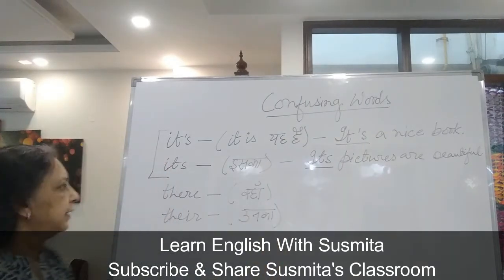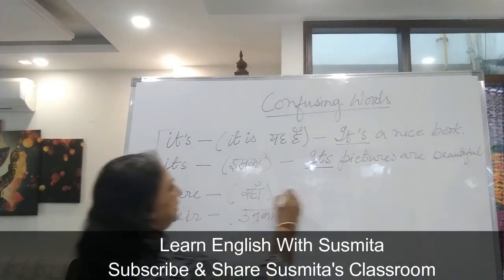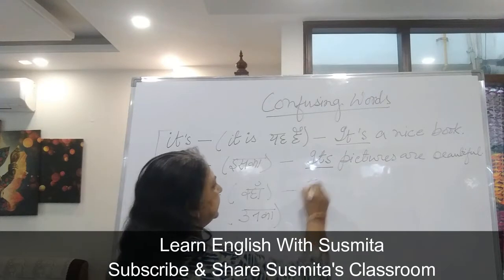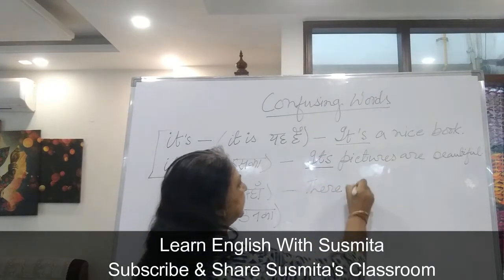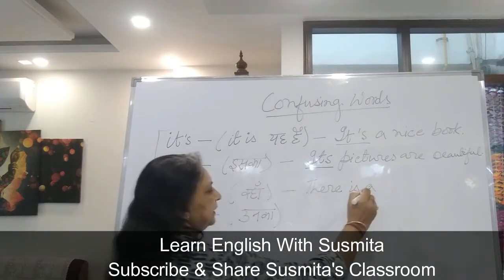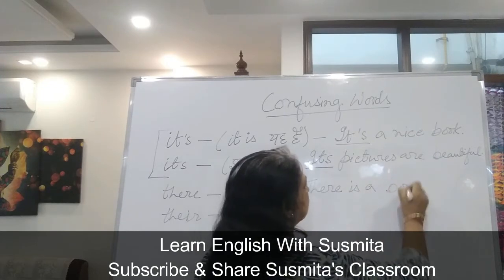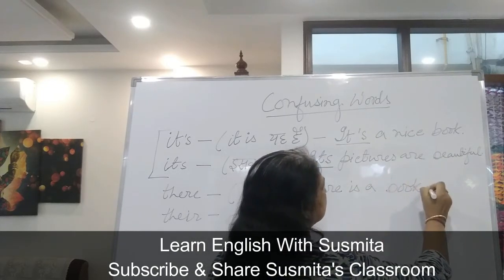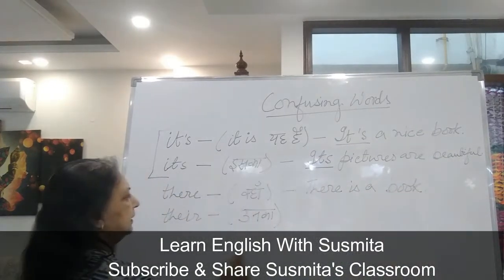Okay. Now let us take one example. There is a book.